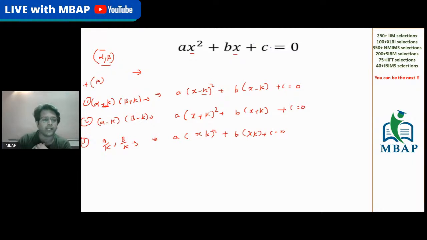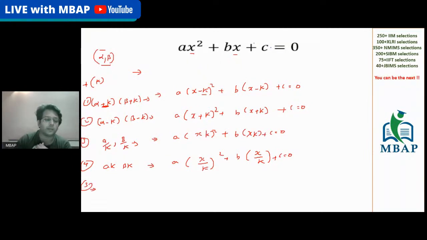Again, the fourth type: if you want to multiply, let's say k times alpha and k times beta, what will you do now? The value will get divided. a times (x by k) the whole square plus b times x by k plus c is equal to 0.